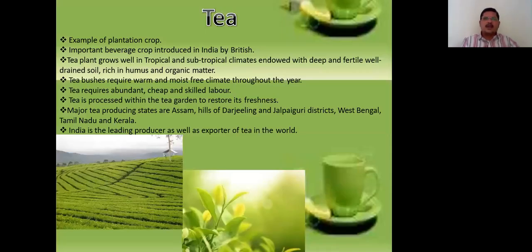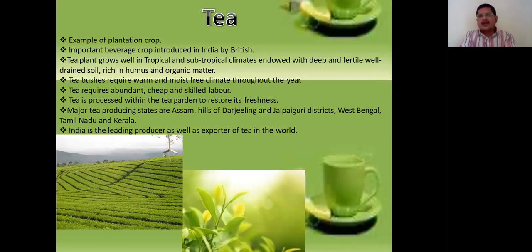Next comes tea. Example of a plantation crop. Important beverage crop introduced in India by the British. Tea plant grows well in tropical and subtropical climates, endowed with deep and fertile well-drained soil, rich in humus and organic material. Why do we call it here drained soil? Drained soil means here they are in the hilly regions.